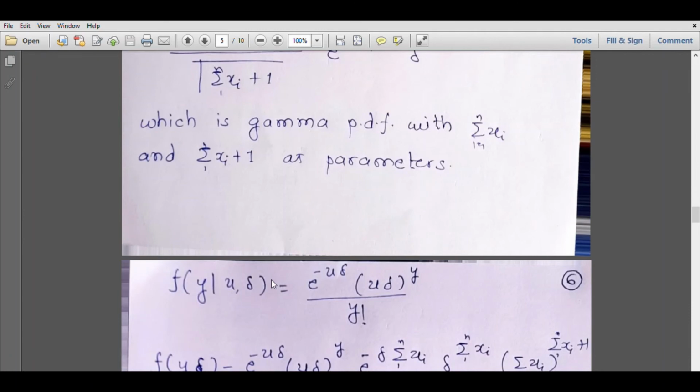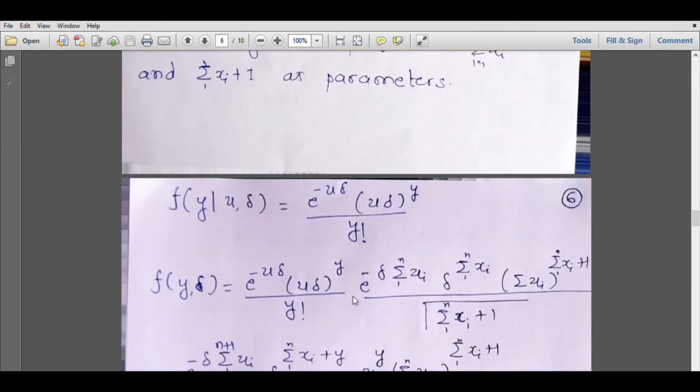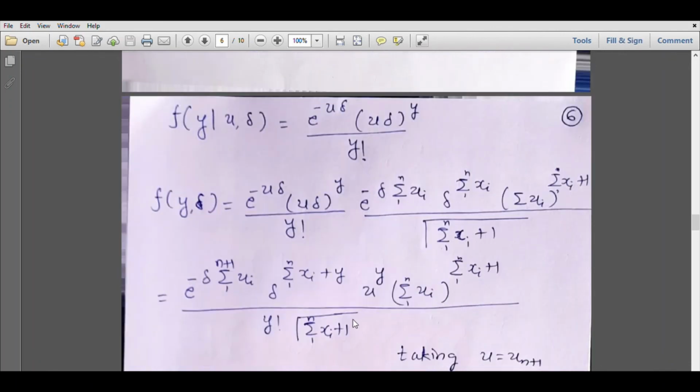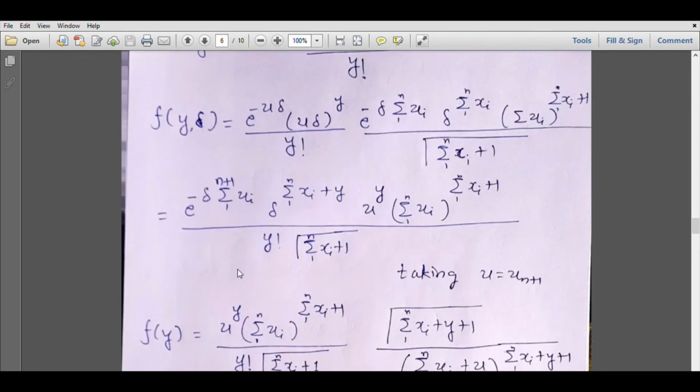Then y given u and delta follows a Poisson distribution with mean u into delta, and so the PMF of y will be like this. Now the joint distribution of y and delta will be the PMF of y given delta multiplied by the posterior density of delta, which is this. So finally the joint distribution will be like this. In this notation, instead of writing summation ui plus u, I have written it as summation ui, i going from 1 to n plus 1. But you can keep the original notation and simply say summation ui plus u. It doesn't matter. So the joint distribution is like this.